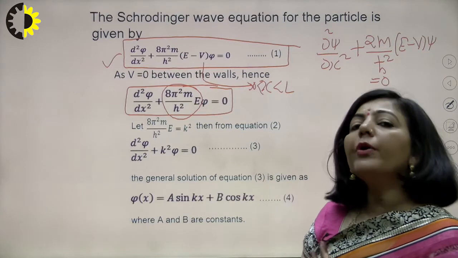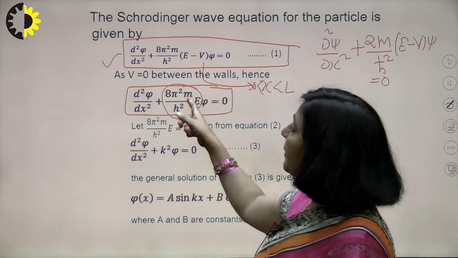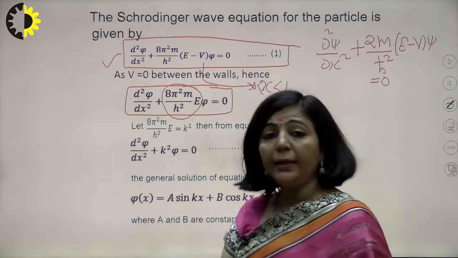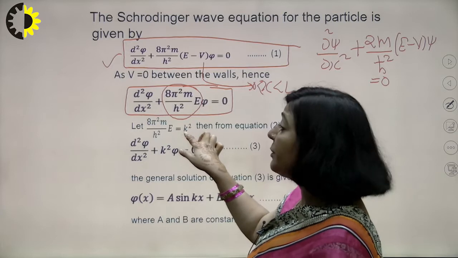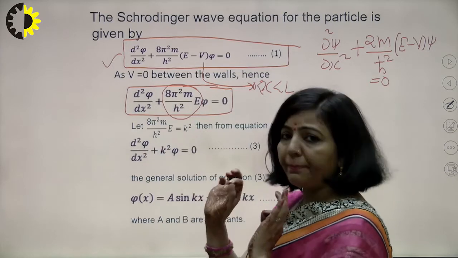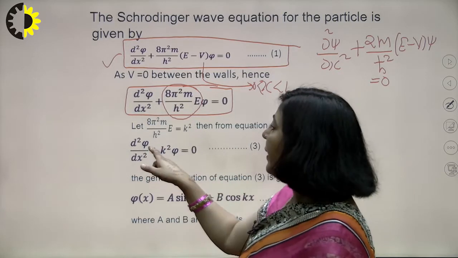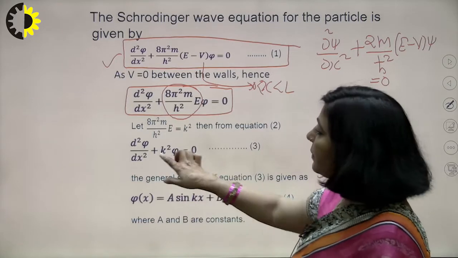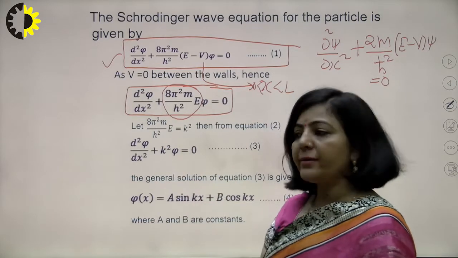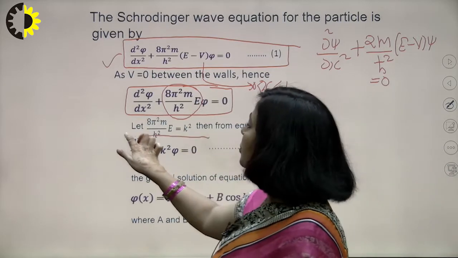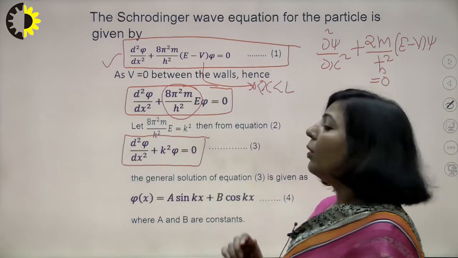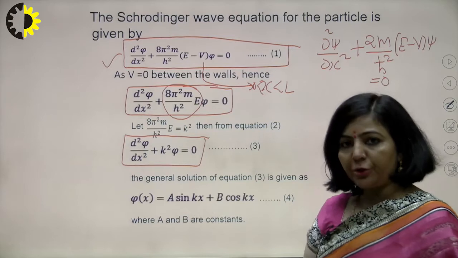Just to avoid that, we replace 8 pi square m upon h square E with k square. Then the equation takes its simplest form: del square psi upon del x square plus k square psi equals 0.